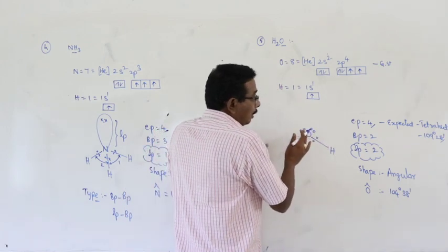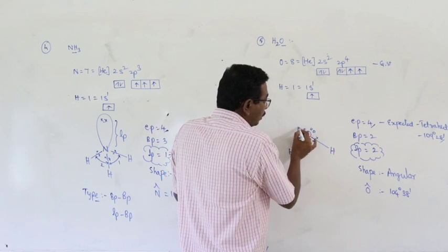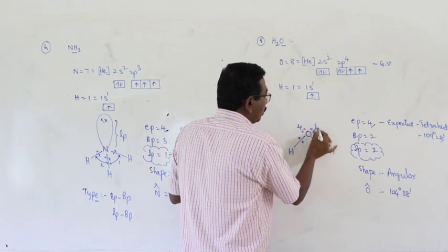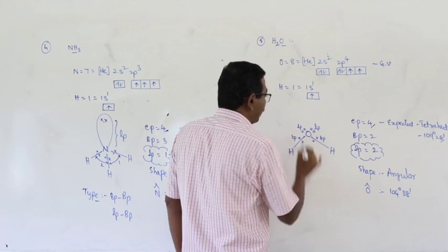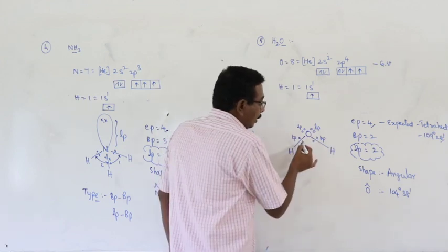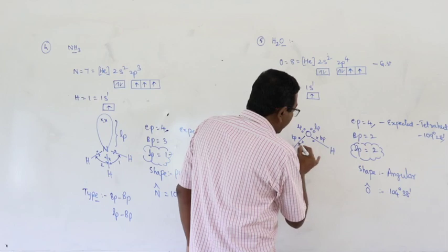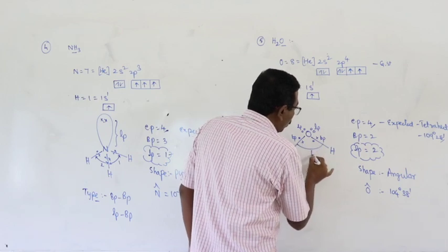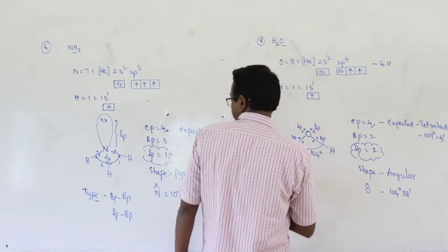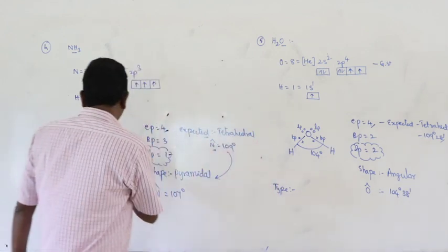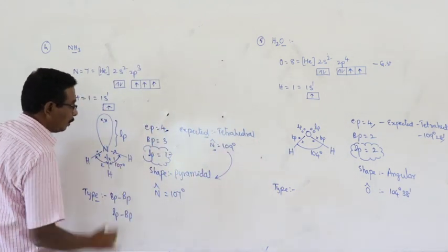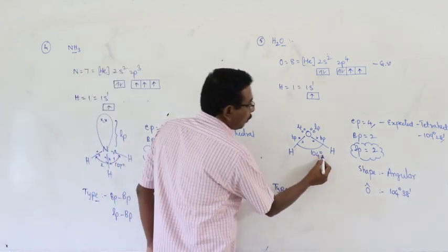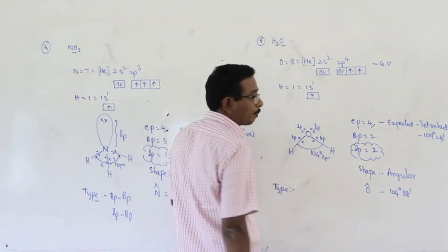Here, this is lone pair, this is lone pair, and this is bond pair, and this is bond pair. Bond angle 104 degrees 38 minutes, and here 107 degrees. Okay, here this is 104 degrees 38 minutes.